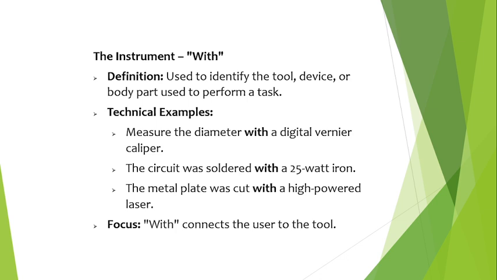Now let us understand the preposition with. The preposition with is used to describe the tool or device used to perform a task. Example, measure the diameter with a digital vernier caliper. The circuit was soldered with a 25-watt iron. The metal plate was cut with a laser machine. In day to day life, we see examples like she wrote the note with a pen, he cut the paper with scissors. An important idea to remember is, with connects the user to the tool used in the action.